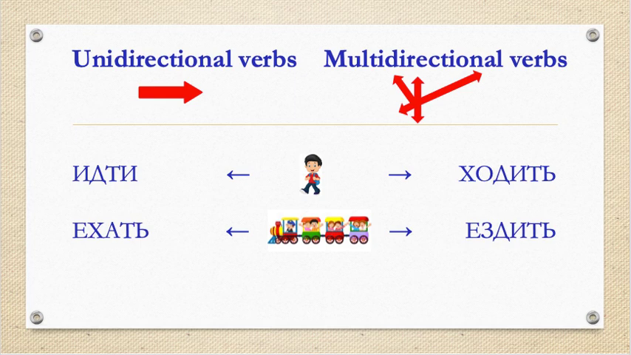Probably you know that we divide verbs of motion into two groups, unidirectional and multidirectional verbs. And the verbs we are working on today are идти, ходить, ехать, ездить. So, what's the difference between them?